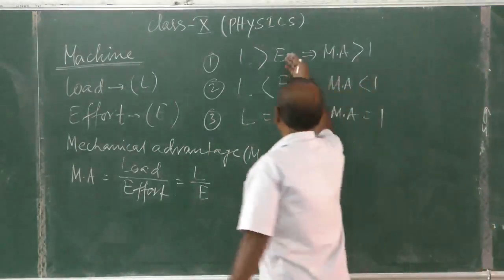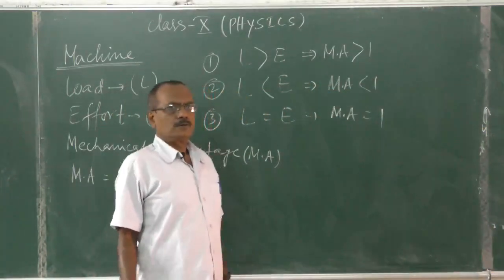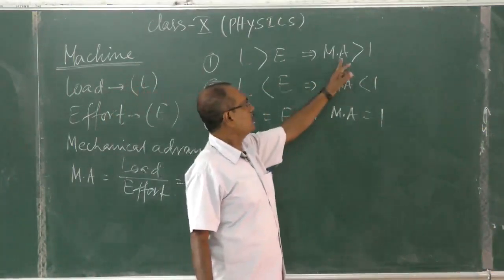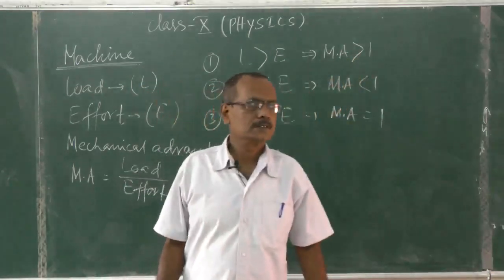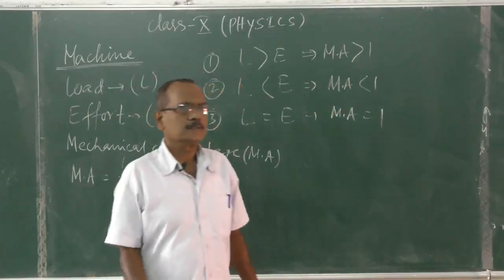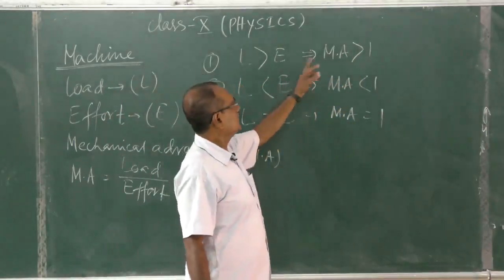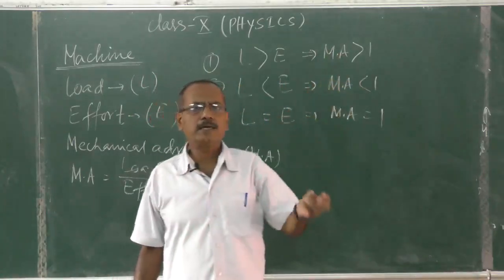Now, so we get three cases. When mechanical advantage is greater than 1, it means it is a force multiplier. By applying less effort,